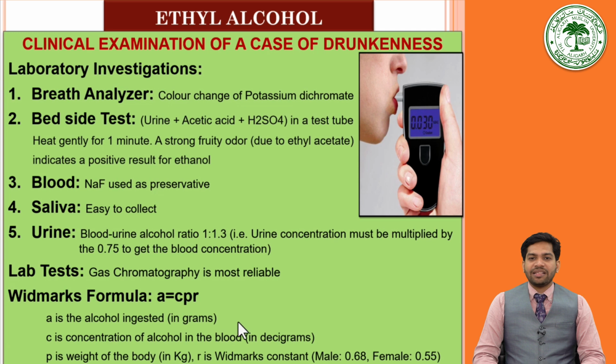So by knowing the alcohol ingested or the blood alcohol concentration, we can predict what amount of alcohol the person has consumed. This is called Widmark's formula. So you must know this, and many times numerical questions are asked based on Widmark's formula in your exams.